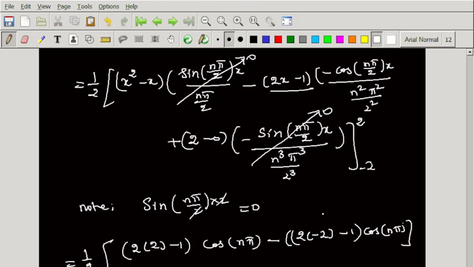So upper limit and lower limit, by substituting we are getting this one, and here we must write the denominator part. So denominator is nothing but common for both the terms, n square into pi square dividing by 2 square. So 1, 2 we can cancel here.